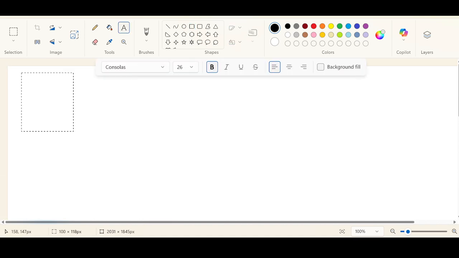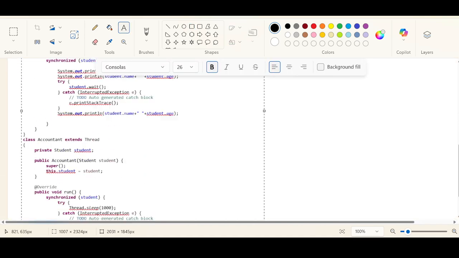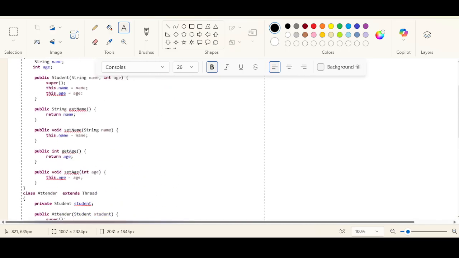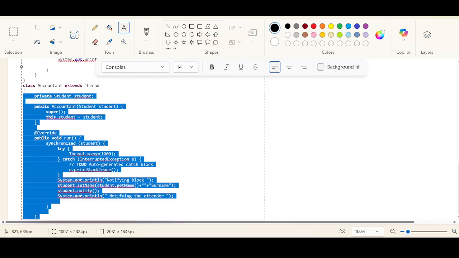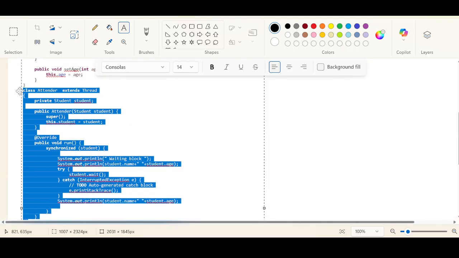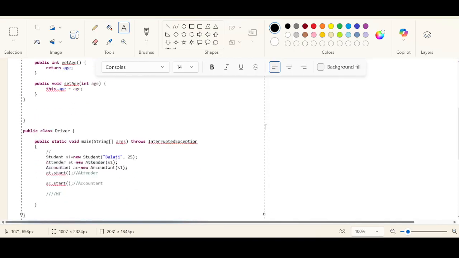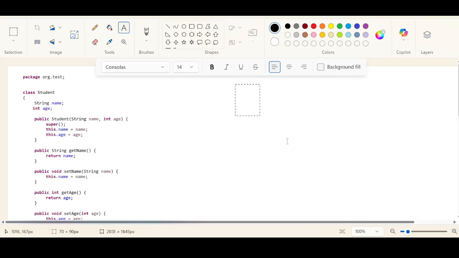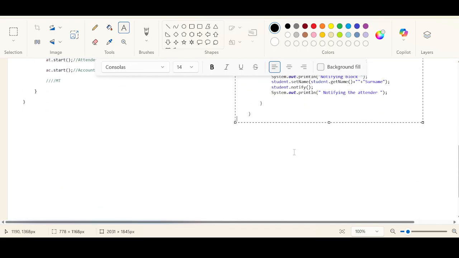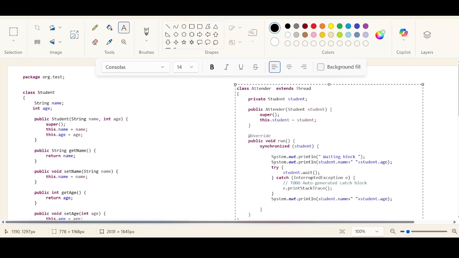This is our code. Let me separate this into two things. You have a student class, the driver class, and the attender class.